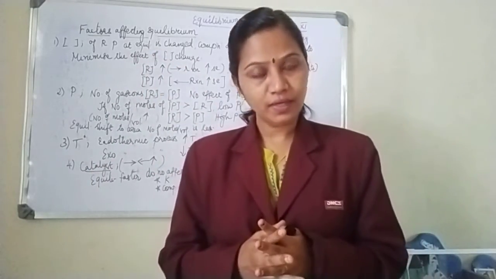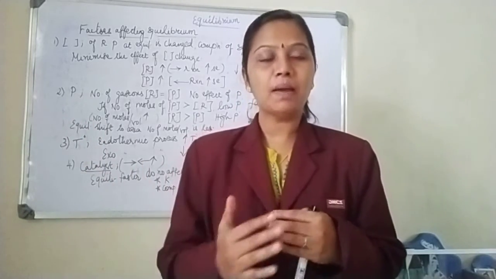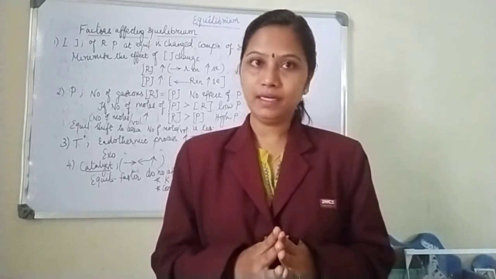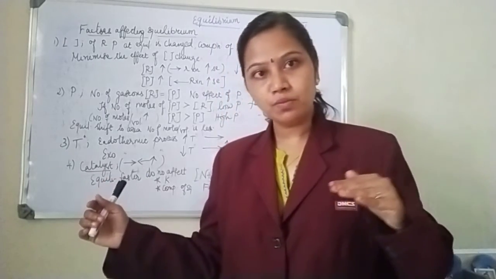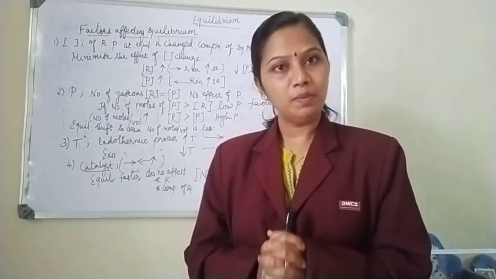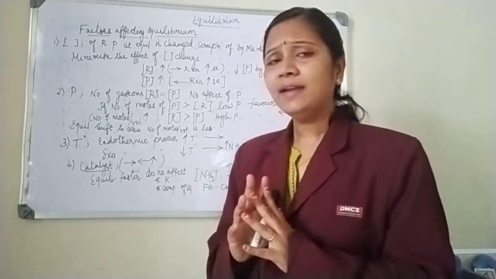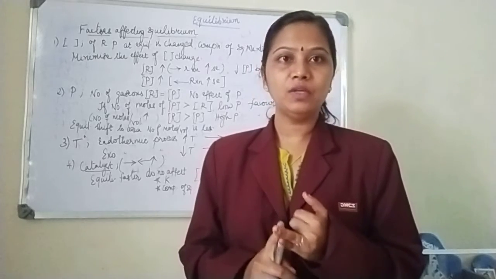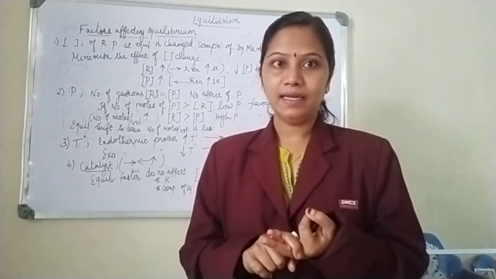So what is the role of a catalyst? A catalyst will promote both the forward reaction as well as the backward reaction, but equilibrium will be attained faster in the presence of a catalyst. So understood? But your catalyst does not alter the composition of the equilibrium mixture, it does not affect the value of K. So these are the three factors under catalyst.